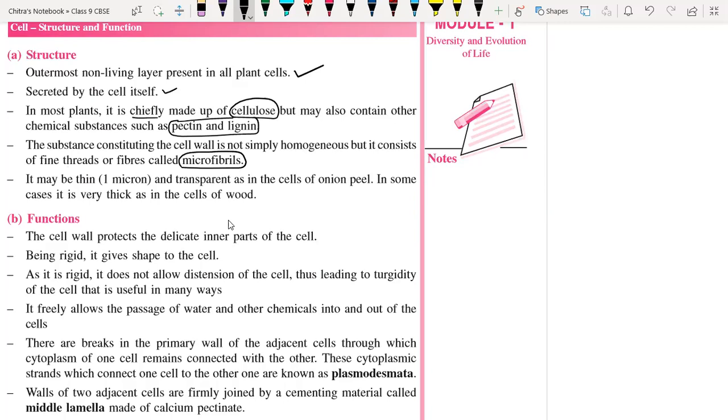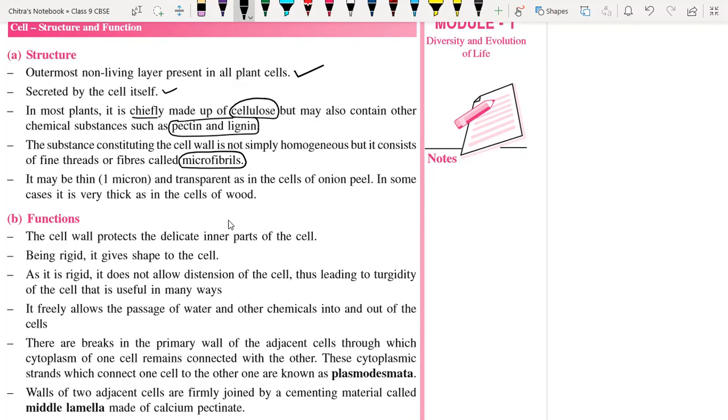These fibers are very minute, that's why they are called microfibrils. Understood? Okay.